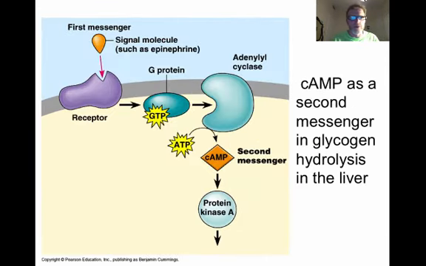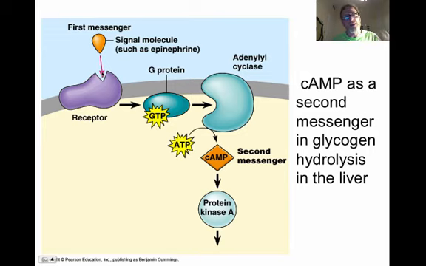Another example of that would be this molecule cAMP, which again can be activated by a messenger binding to a receptor, which activates something called a G protein, or GTP, again phosphorylating adenyl cyclase, which then produces cAMP, the secondary messenger, which then activates the protein kinase. This is what happens in liver cells in response to adrenaline or epinephrine.